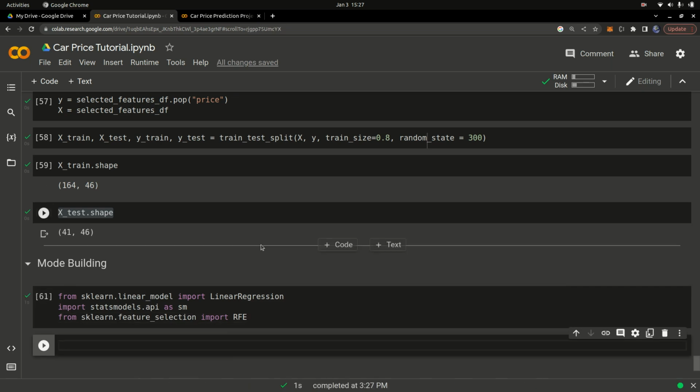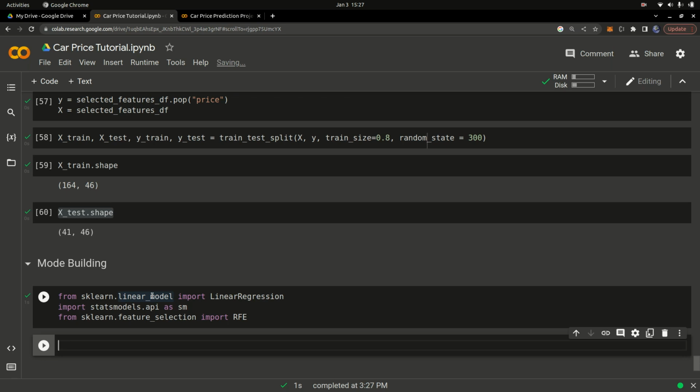You're using libraries from sklearn, which is the machine learning library in Python. From sklearn.linear_model, you're going to import LinearRegression. I told you this is a linear regression video, right? So we're importing a linear regression model, and then import statsmodels.api as sm. This is just for statistics. The stats module is a module we use in Python for statistics.